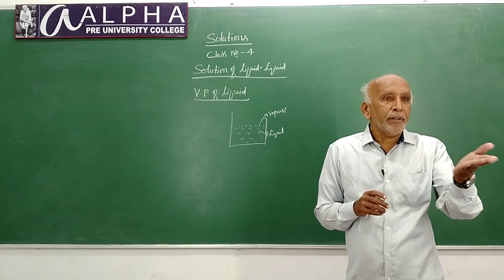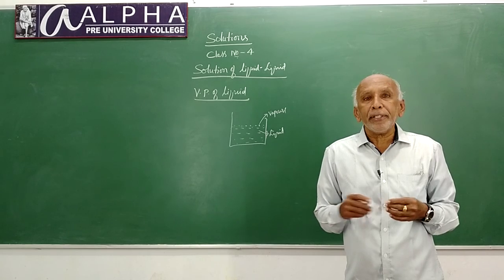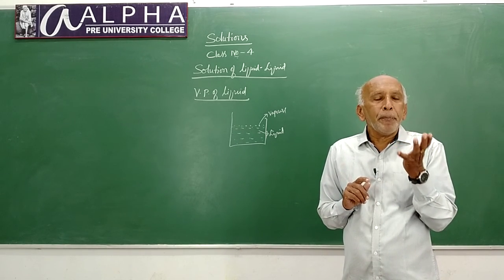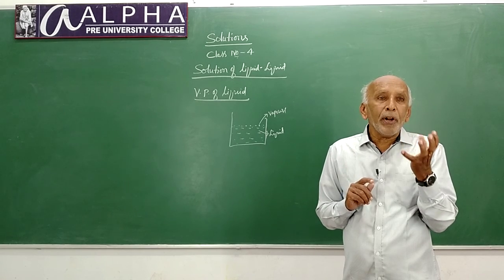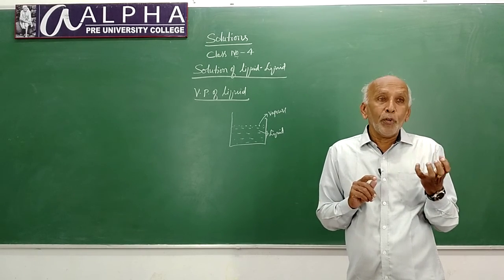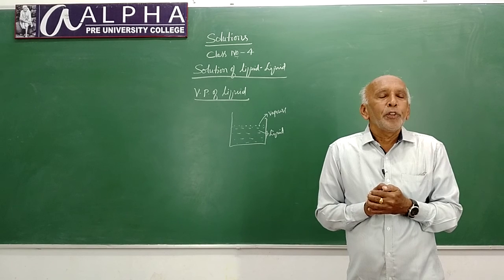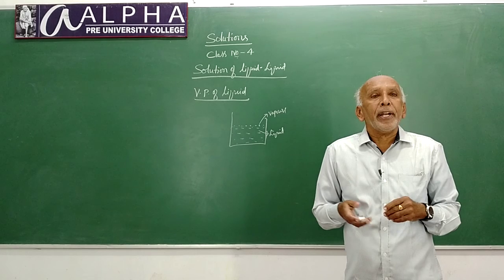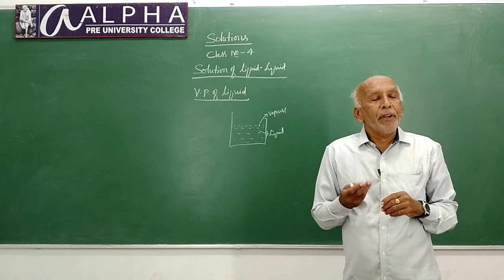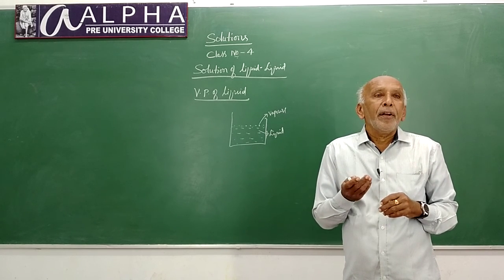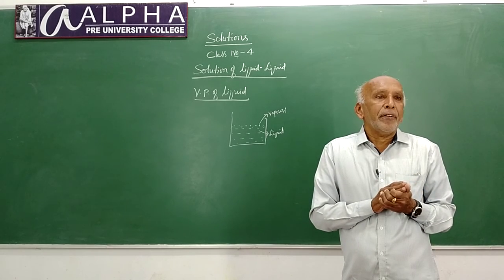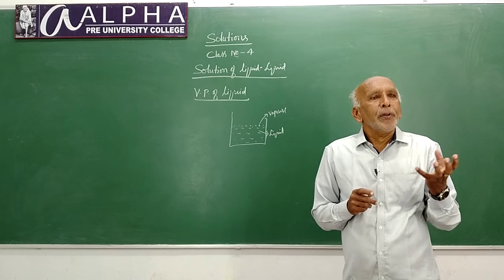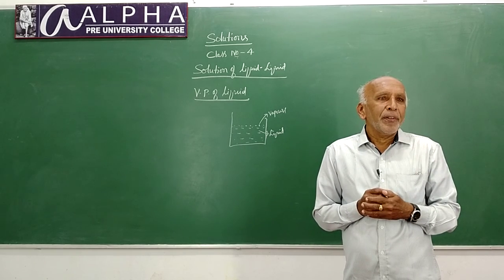Example, benzene, toluene, carbon tetrachloride, chloroform, etc. See, the more volatile liquids which have very low boiling points show high vapor pressures, whereas high boiling point liquids, say non-volatile liquids, show low vapor pressure.